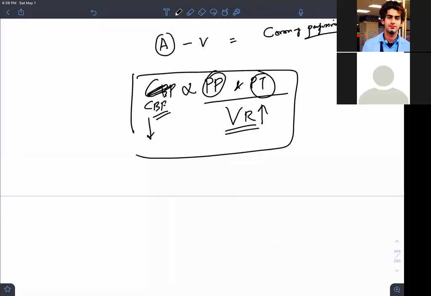So what should be the pressure difference so that the blood can flow in the myocardium? The pressure difference should always be positive. This you have to remember. If the pressure difference between aorta and ventricle is positive, you will say the myocardium is receiving the blood. Clear?